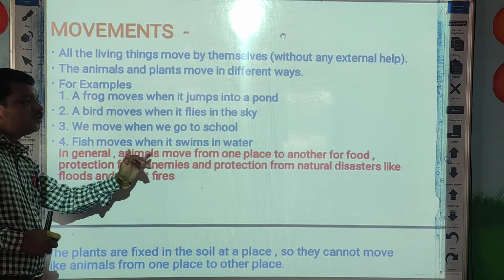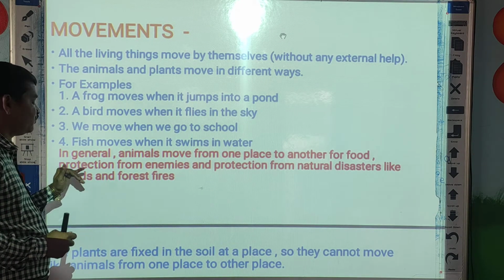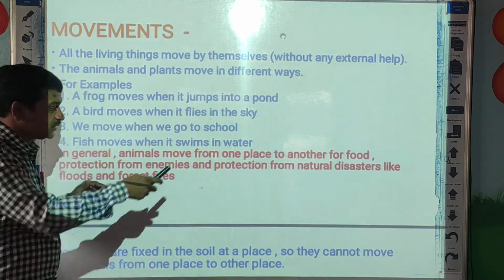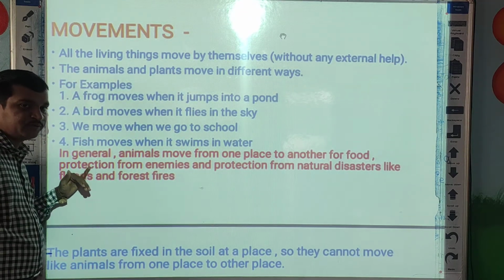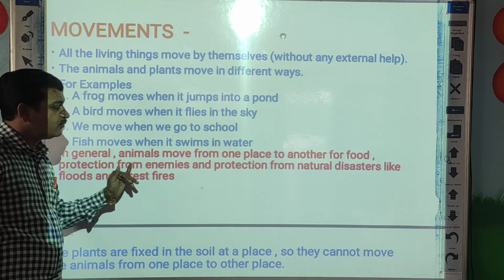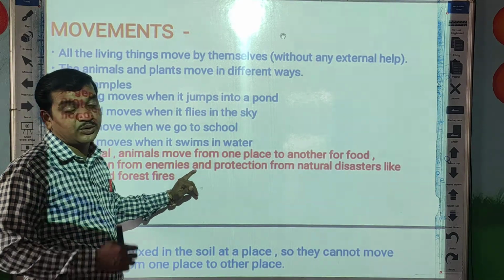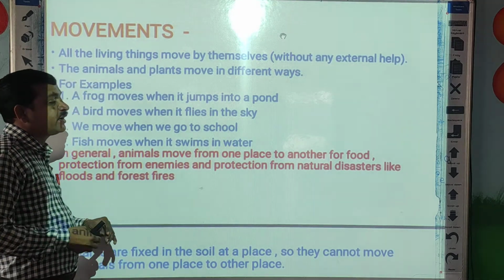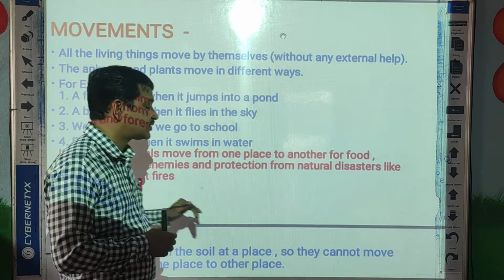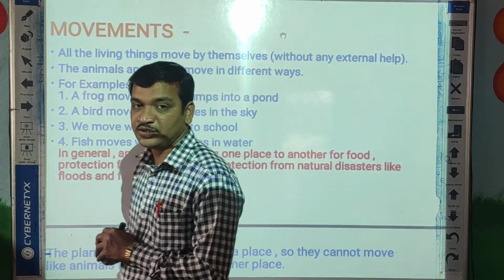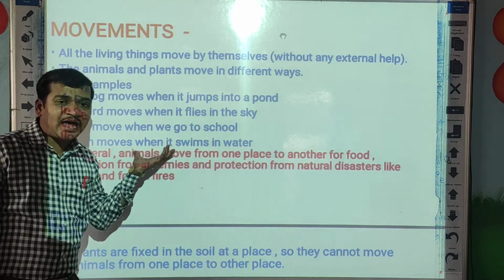So animals move from one place to another for food. Okay, why do the animals move from one place to another? See here, the answer is here. For food, then protection from enemies, to protect themselves, and also protection from natural disasters like forest fire and flood. Okay, students. So this is about the animals.